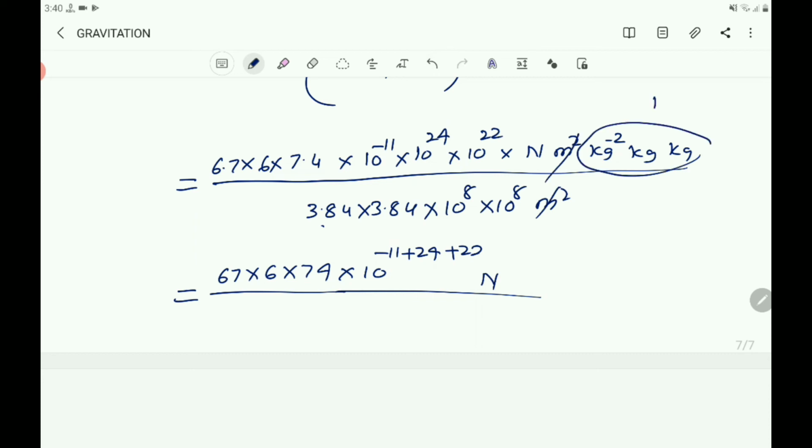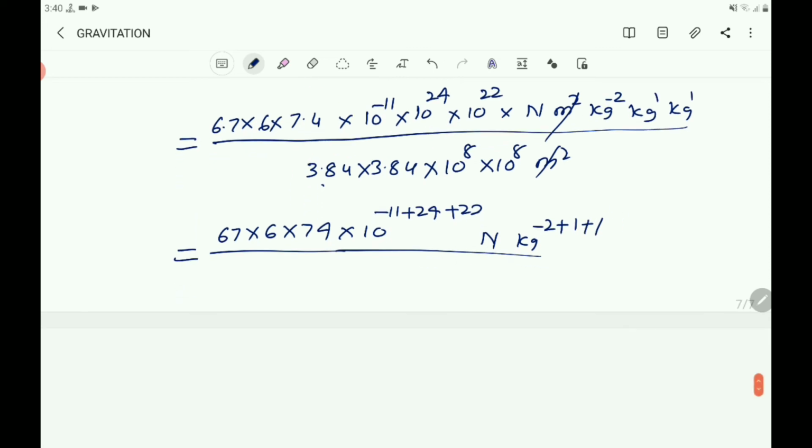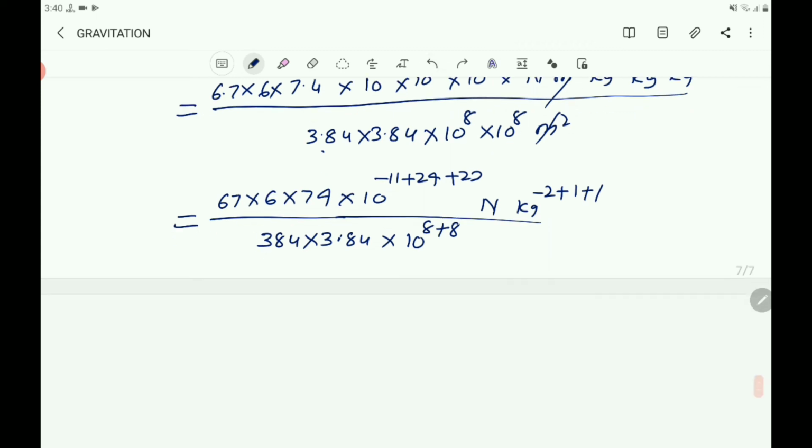Or you can write it as kg power minus 2 plus 1 plus 1. Here it is 1 1 you can take. That divided by 3.84. Here one decimal point is cancelled. 384 you write. Then 3.84 into 10 power 8 plus 8. Use the law of exponent here.